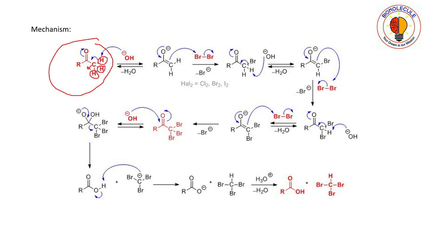So these protons develop a partial acidic character. What is an acid? Acids are those compounds which give us protons, that is H plus. So this compound can give us H plus because of this alpha carbon being positive. So these three hydrogen atoms are acidic in nature.